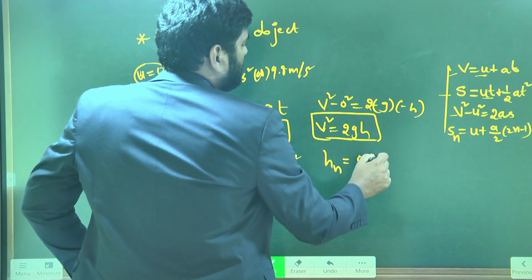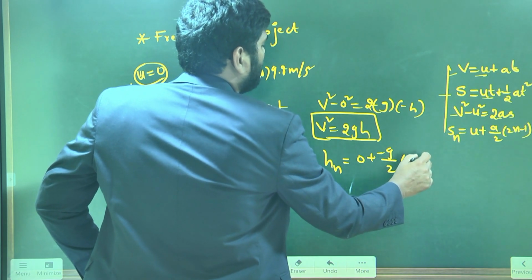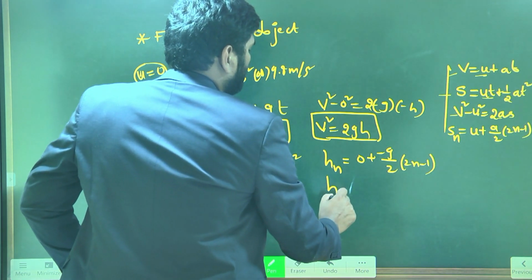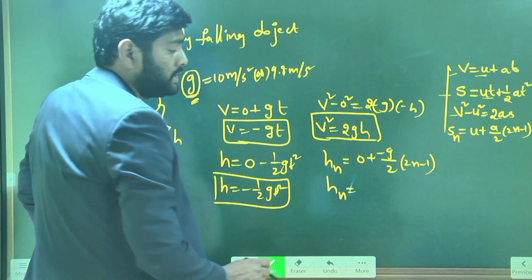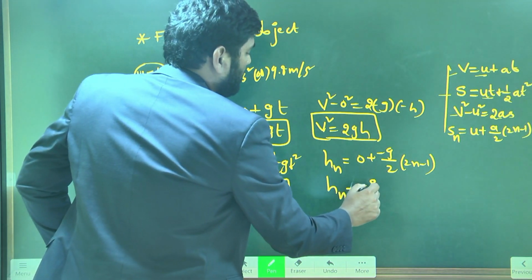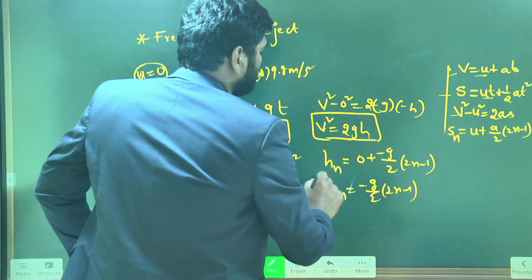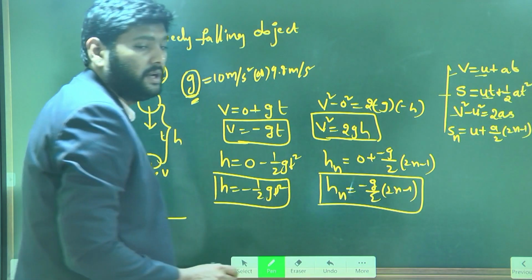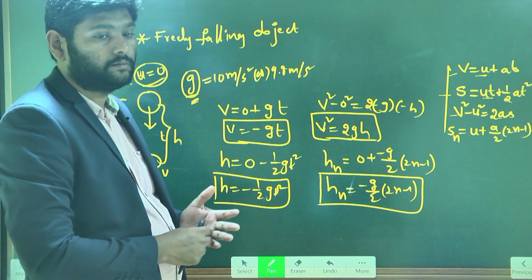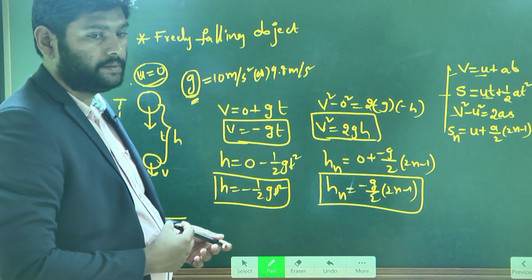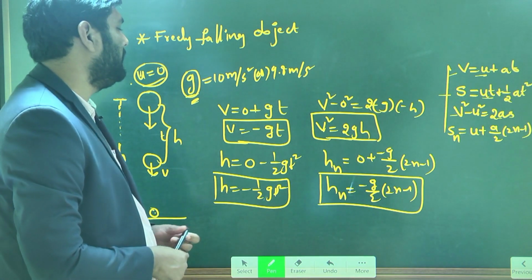A value is minus g by 2 into 2n minus 1. So finally this equation will change as height traveled in nth second is equal to minus g by 2 into 2n minus 1. This is your height traveled in nth second. Understand? Yeah, height traveled in nth second.